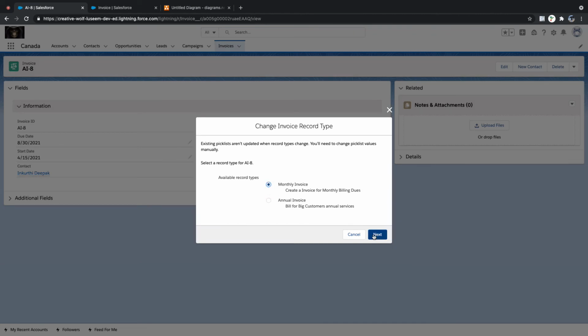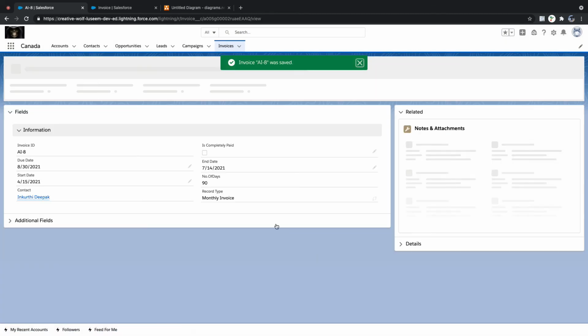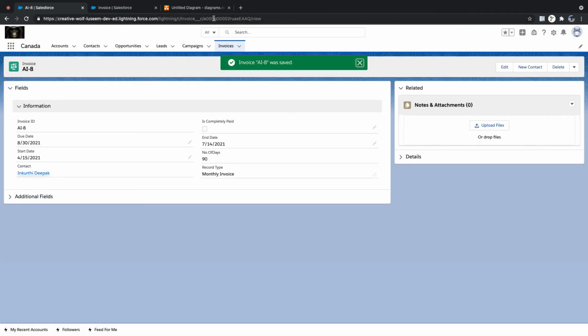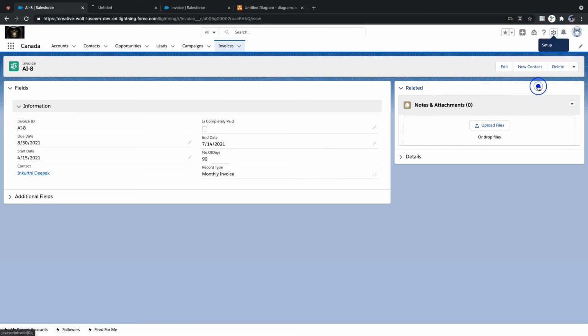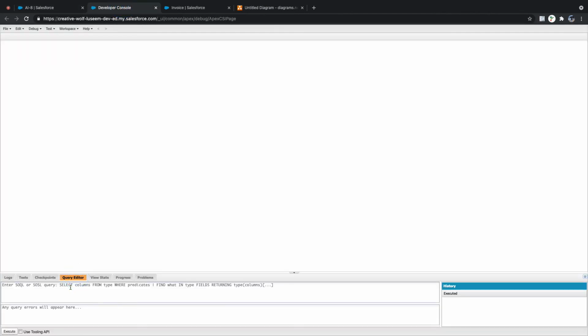Now let's imagine you have more than one record with the same type. Yes or no? Let's imagine I want to correct all the data. I can't do a manual step always, right? Developer console. Select ID, comma, record type ID, comma, record type dot developer name, comma, name from invoice.